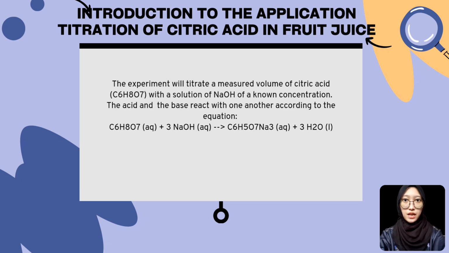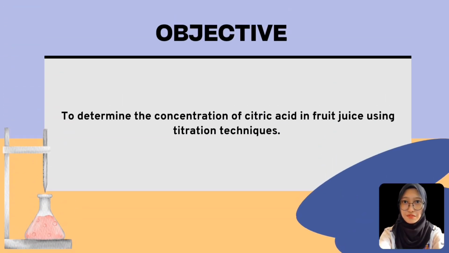For example, in acid-base titration, the equivalence point is defined as the point where the amount of base OH- added equals the amount of acid H+ initially present in the solution being titrated. The objective of this experiment is to determine the concentration of citric acid in fruit juice using the titration technique.